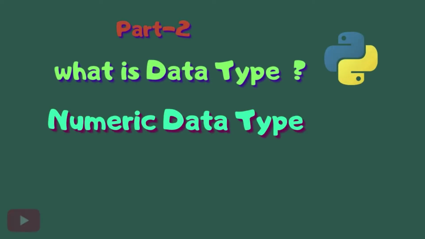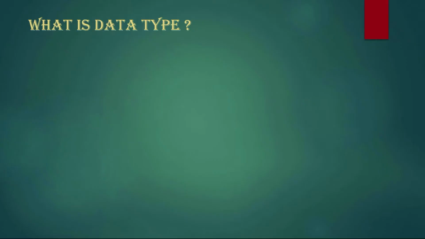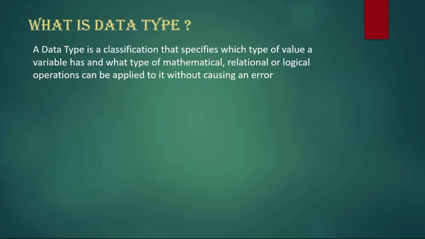In this session, we will discuss what a data type is and briefly explain the numerical data type. What is a data type? A data type is the classification of a specific type, such as a number, a string value, a float value, and a boolean value.